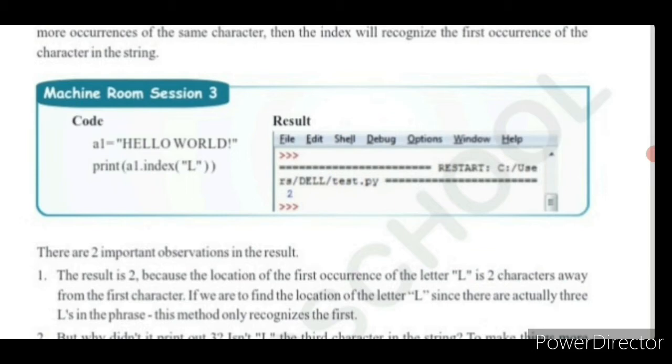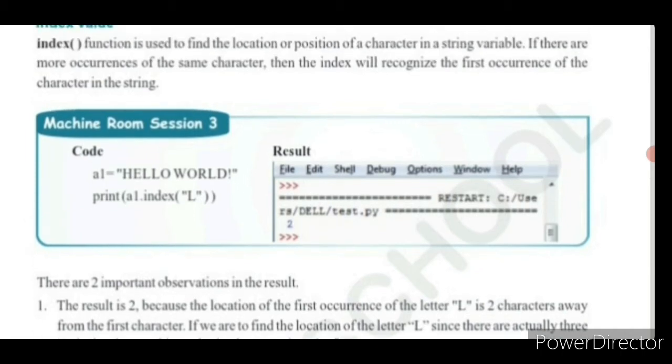Here we are going to print the syntax A1 dot index within brackets, and in the double quotes, L, which means we are going to find the occurrence of the L in this string hello world. If there are more occurrences of the same character, which means L is present 3 times in this hello world string, isn't it? So it is going to recognize the first occurrence of the character. Where this L is present first, it is going to count the first occurrence.